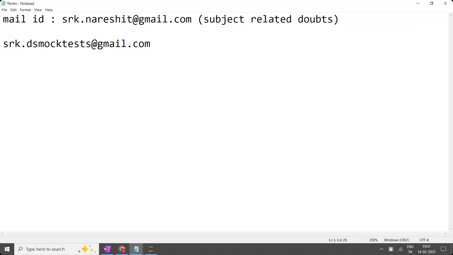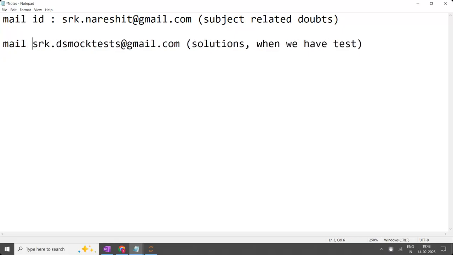This is the second one, to which you are going to share the solutions for the test, whenever we have a test. So everyone please take note: two mail IDs. Mail ID one is for whenever you have doubts. The second one is for whenever I conduct a test, you are going to share the solutions to this particular mail ID.